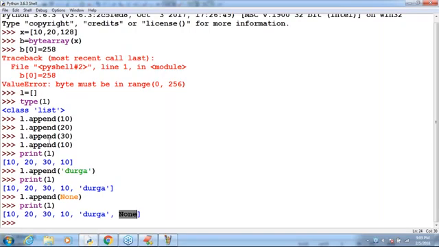Next, is the list object growable or not? Yes, growable. Based on our requirement, we can increase, we can decrease. Both options are available by default. Remember that, we can increase and we can decrease.